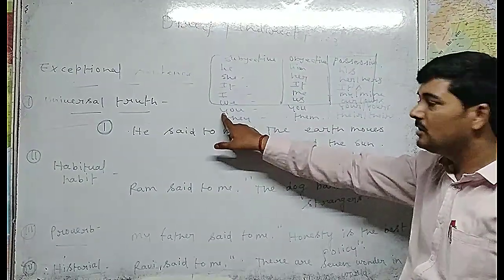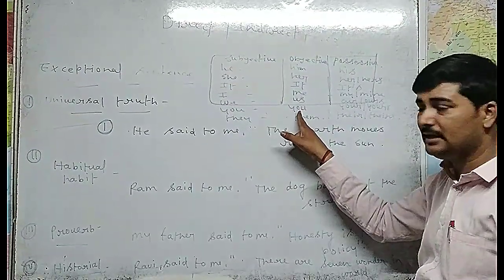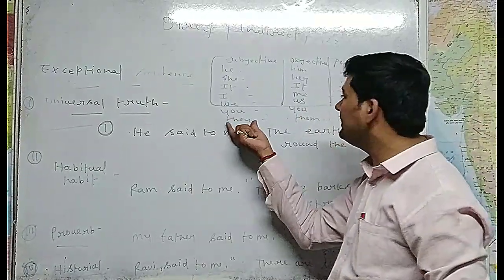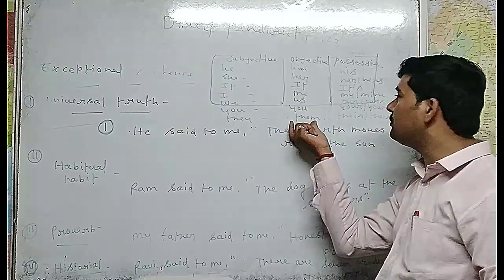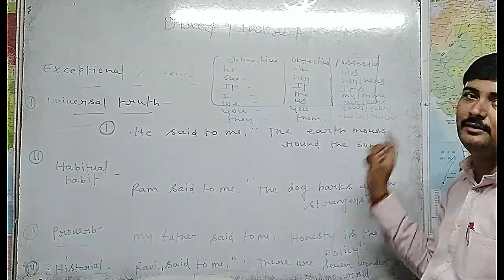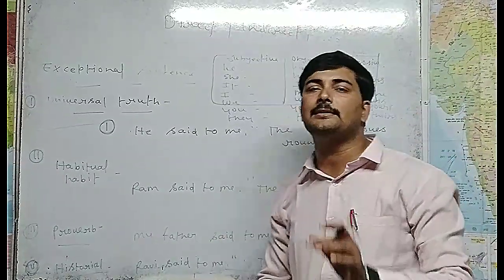If there is you, it will change into you in the objective case, and in the possessive it will change into your and yours. And if there is they, this they is going to be changed into them in the objective case, and in the possessive it will change into their and theirs. So this was the related case chart.